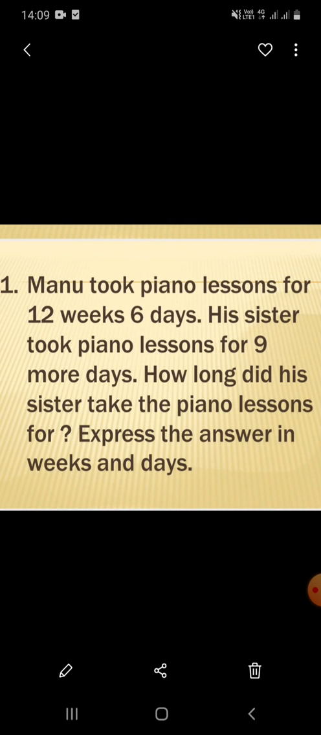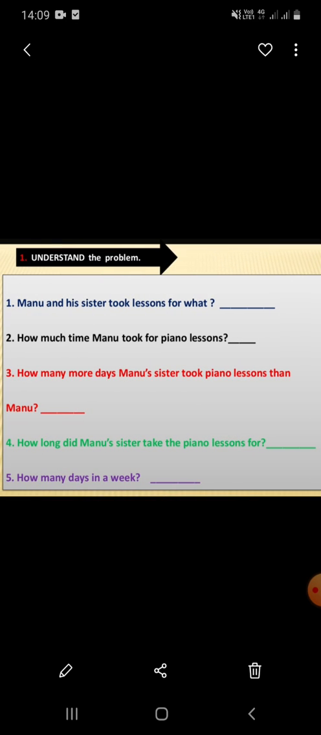Let us know the question. Manu took piano lessons for 12 weeks, 6 days. His sister took piano lessons for 9 more days. How long did his sister take the piano lessons for? Express the answer in weeks and days. Let us understand this question better with the help of this sub question.